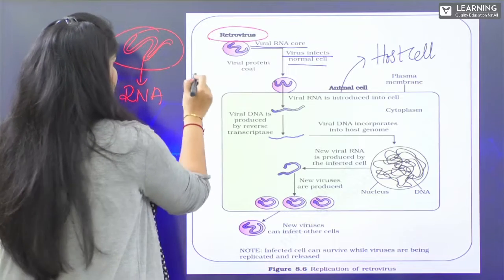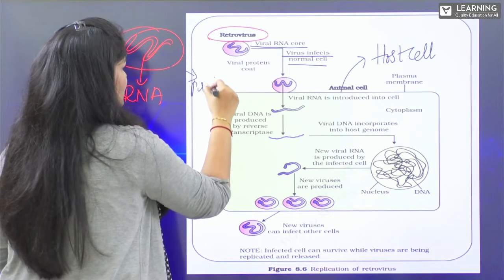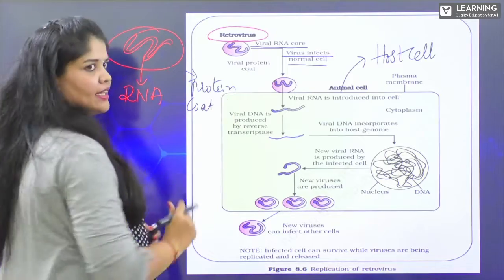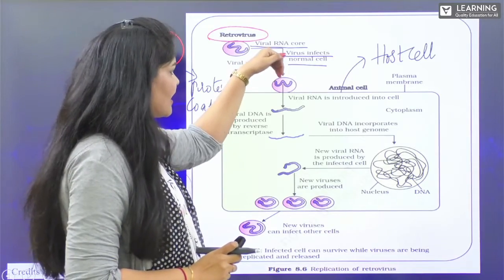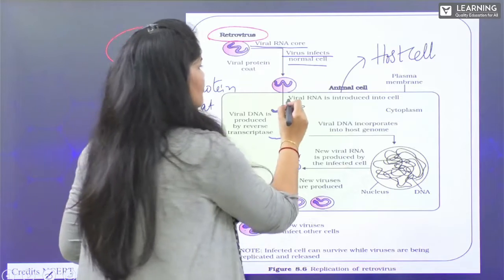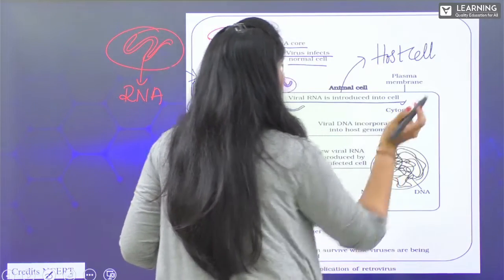This is a viral protein coat, inside which we have RNA. Here only the RNA gets incorporated into the host cell. So here viral RNA is introduced into the host cell.